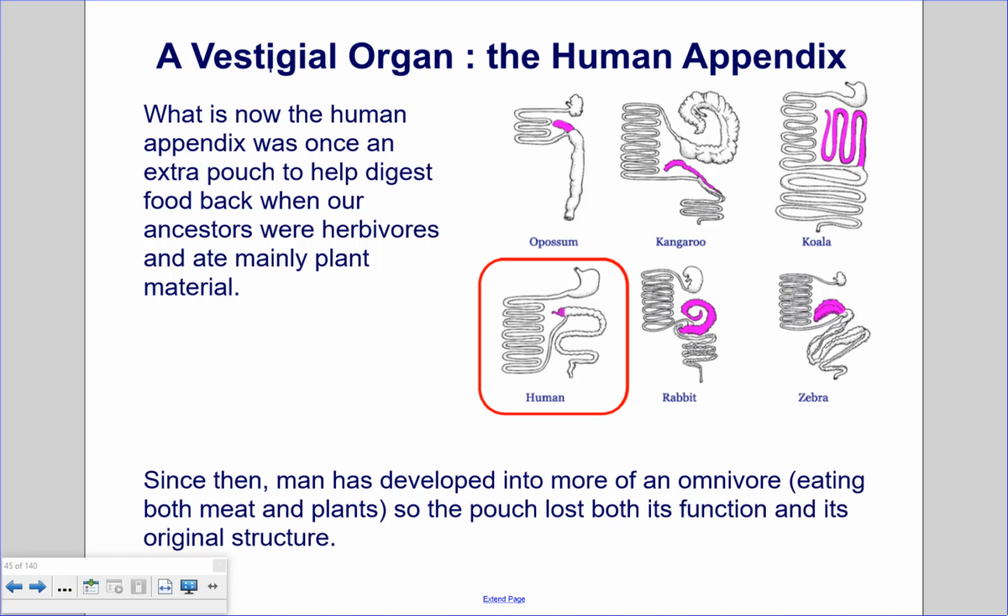We can see that when we compare our appendix with the appendix of other vegetarian herbivore animals: the possum, the kangaroo, koala, rabbits, and zebras. Highlighted in purple, we can compare the size of the appendixes relative to the size of the whole GI tract. And we can see that in humans, it's very small compared to the zebra, for instance, which has a much bigger appendix because zebras are just herbivores, and so the appendix has more enzymes and other chemicals that help break down the grassy materials that they eat.